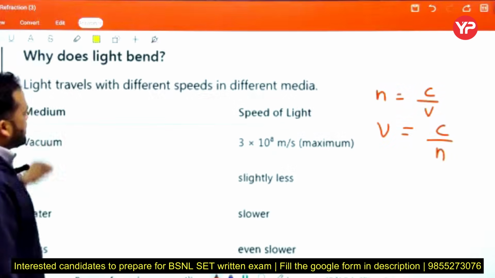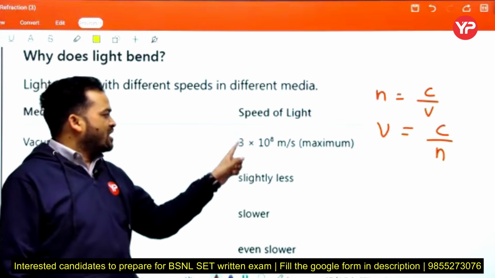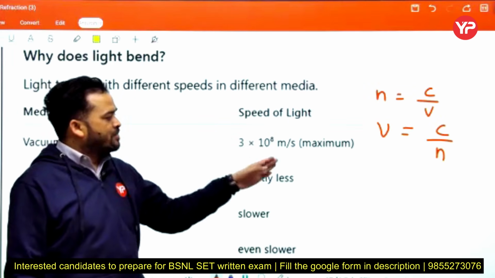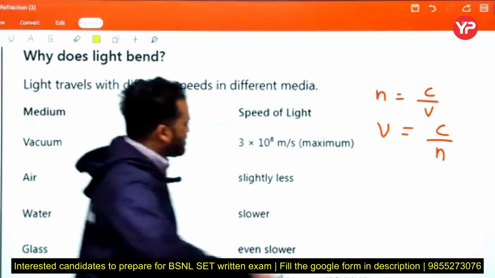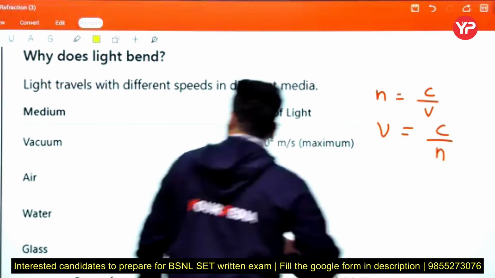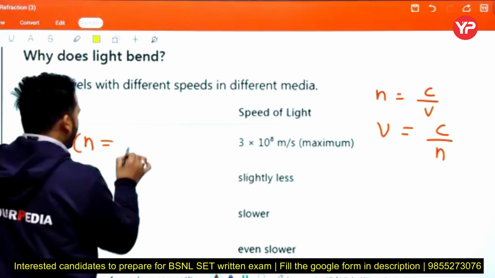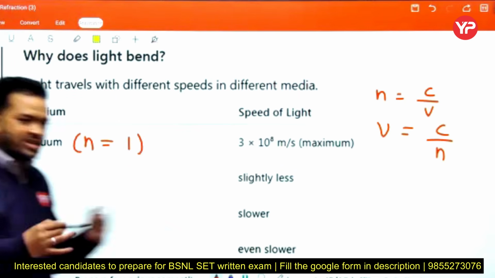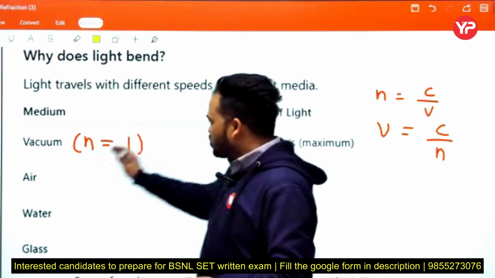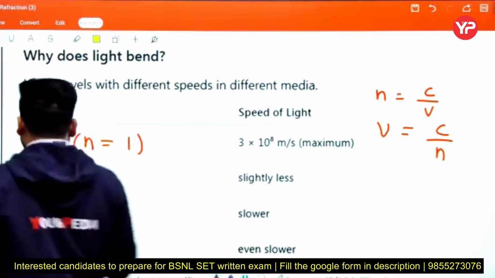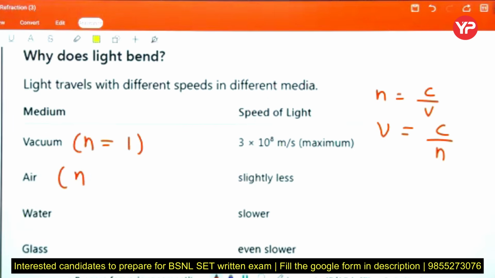See, medium, speed of light. In vacuum we consider the speed of light approximately 3 into 10 to the power 8 meter per second. This is the maximum value. Air is slightly less. How slightly less? Because vacuum has the refractive index exactly 1. So for vacuum the refractive index is 1, but for air, tell me anyone, what is the refractive index